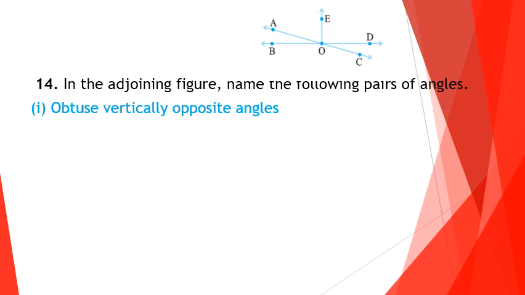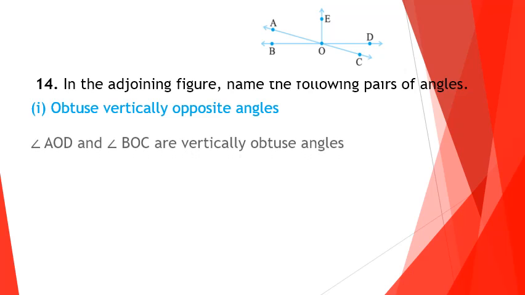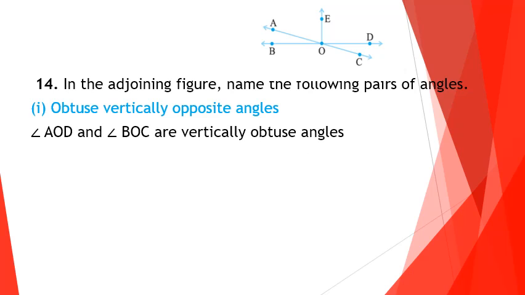So from the figure we can pick out obtuse vertically opposite angles. Which are they? Look at the figure and tell. Yes, that is angle AOD and angle BOC, obtuse vertically opposite angles.